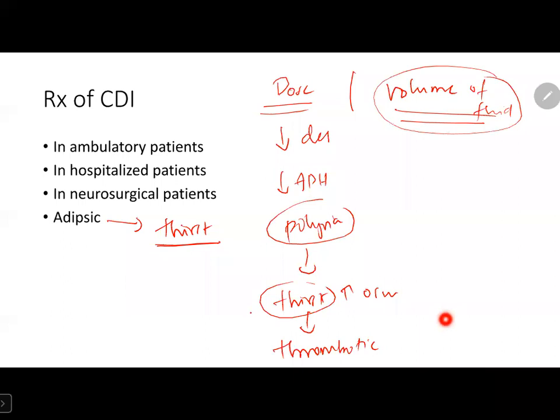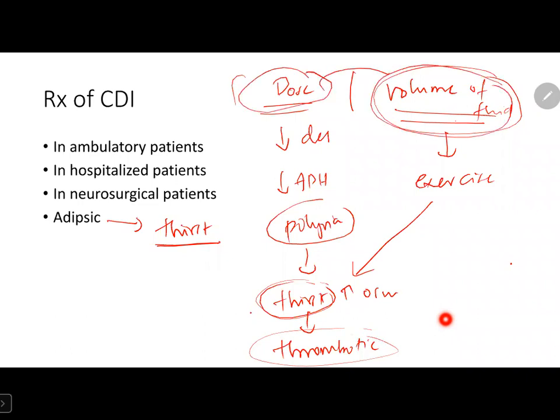Similarly, about the volume of fluid, if the patient is suddenly doing some exercise but not maintaining adequate volume, the patient is not developing any thirst and may develop thrombotic manifestations. So here we should maintain a dosage schedule along with an intake schedule, and the patient should be strictly educated about it.